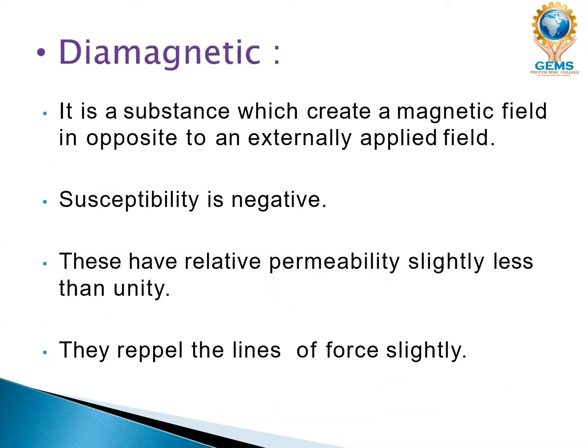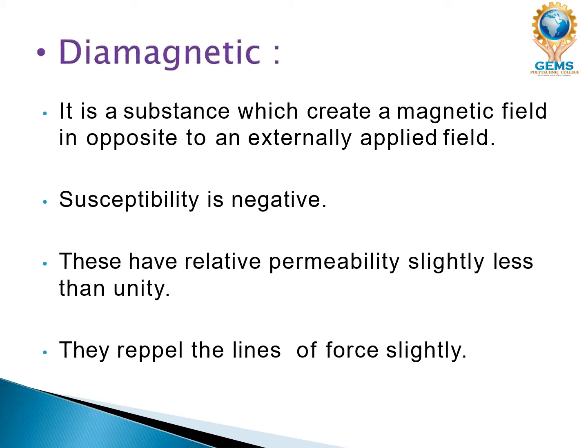Next one is the diamagnetic. It is a substance which creates a magnetic field opposite to an external applied field. Susceptibility is negative. So these have relative permeability slightly less than unity. They repel the lines of force slightly.